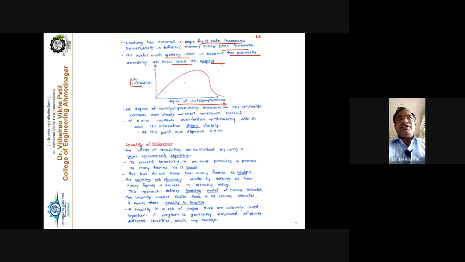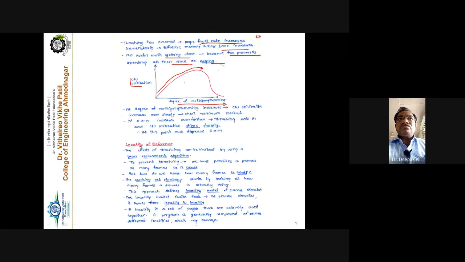As you go on increasing the number of processes, no doubt your CPU utilization increases. What is your aim? Your aim is that your CPU must not sit idle for a single millisecond. So you go on increasing the number of processes inside the memory, looking for better processor utilization. But what happened? No doubt your CPU utilization will continue growing, but after some time, this point is called the thrashing point.